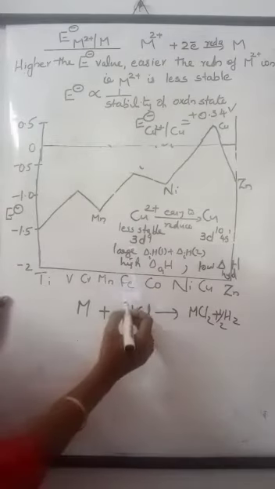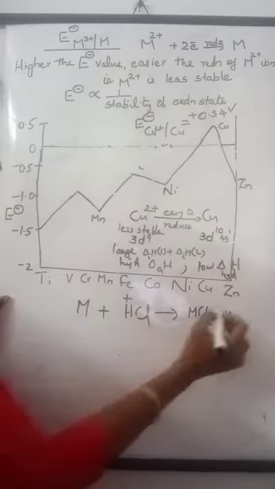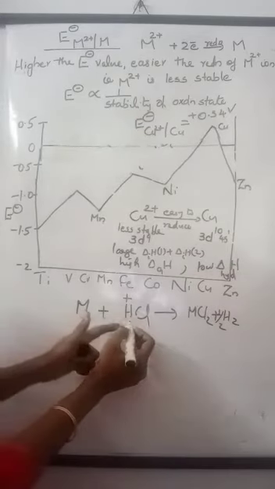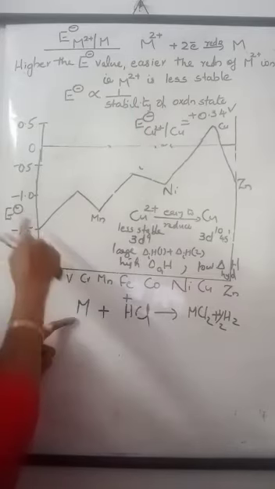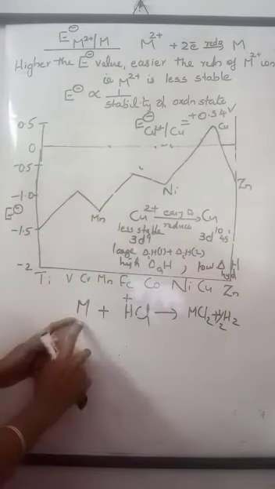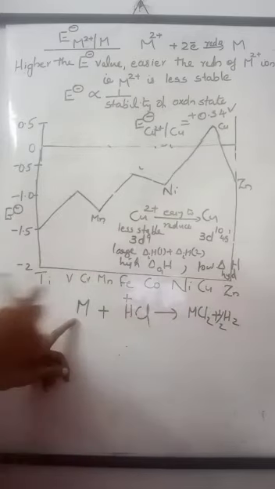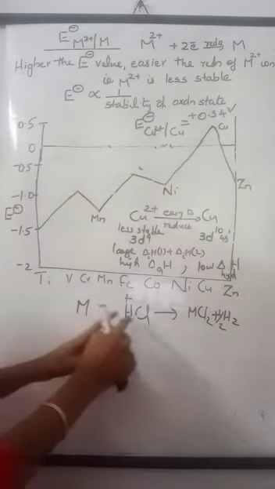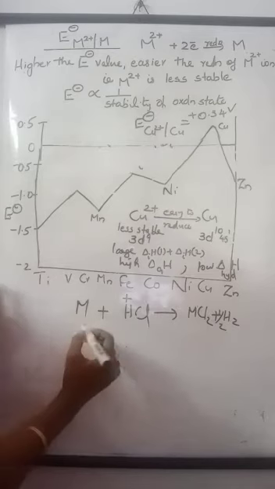That means they can reduce H+ ion from acid. That is, all the other metals in the 3D series can liberate hydrogen gas from acids. These would reduce H+ ion to hydrogen. Except copper.